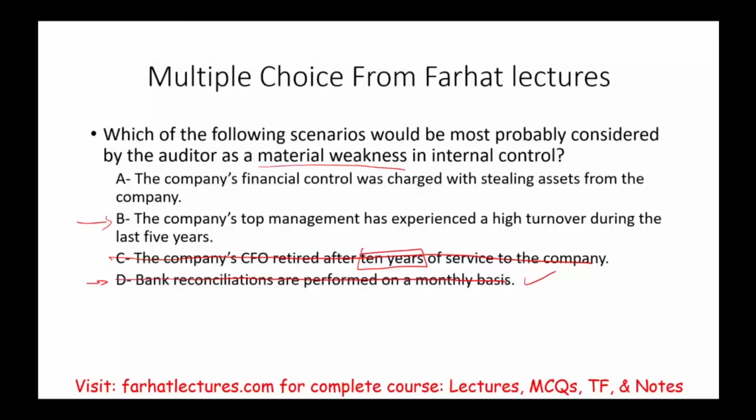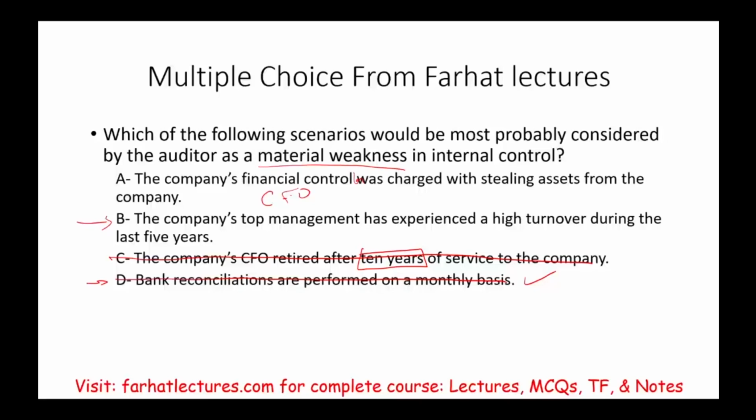A, the company's financial controller was charged with stealing assets from the company. Now, the financial controller of the company is stealing money from the company. Well, let's think about it. The financial controller is at the top of accounting. Basically, maybe they're in charge of designing and implementing internal control.